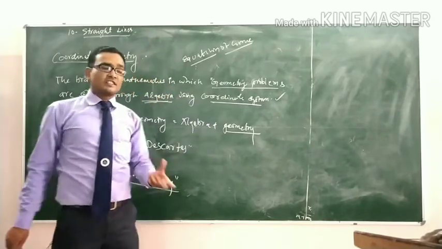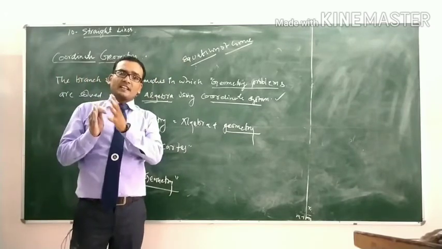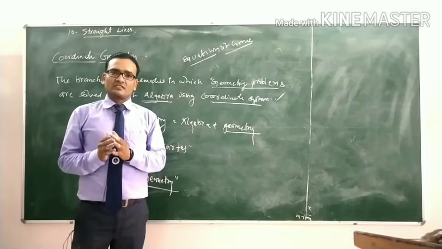He discussed in the book the equation of the curve by algebraic methods.